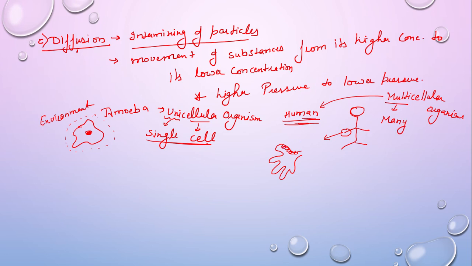So here this is one cellular layer, then this is the next cellular layer, then the next cellular layer. But in case of amoeba, amoeba has only a single cell. So if I am taking here, then this is my outer surrounding, right? So these cells are in contact with the outer surrounding, but these cells are not, right?